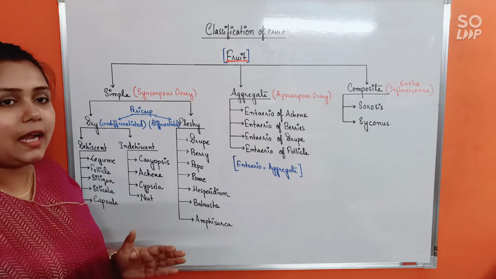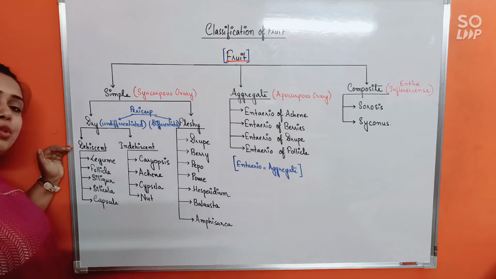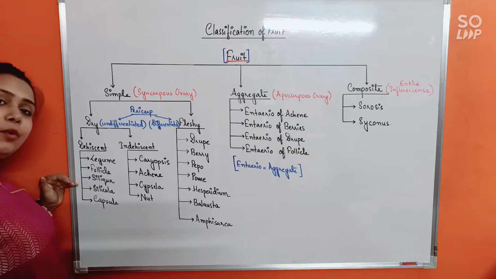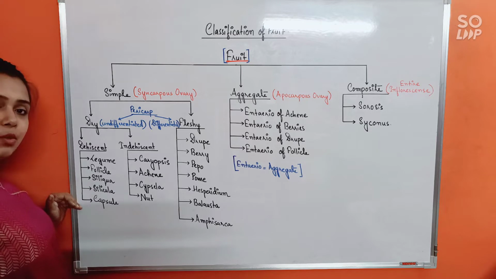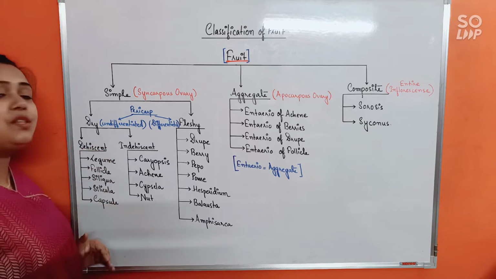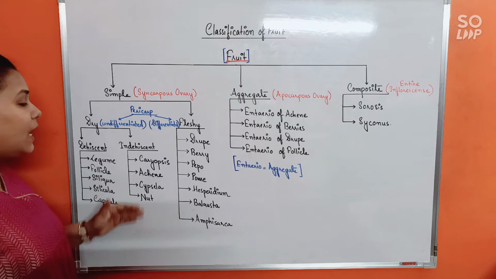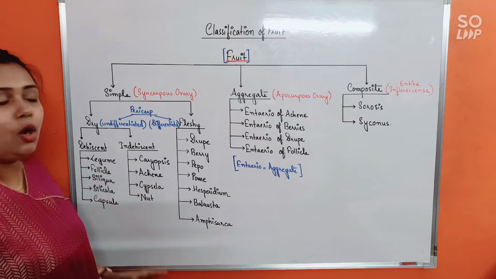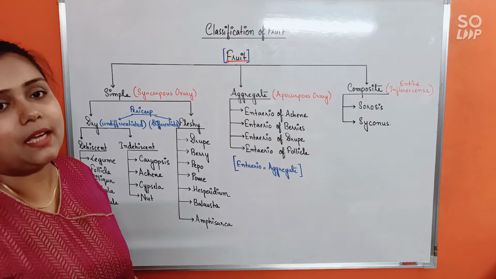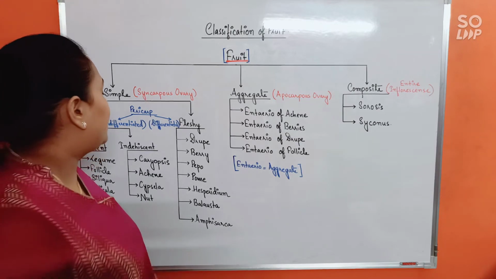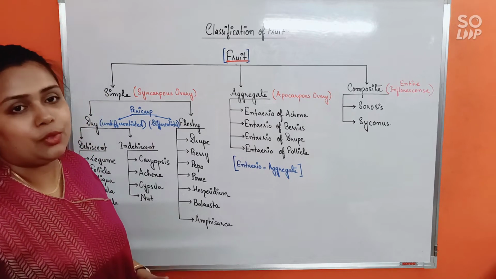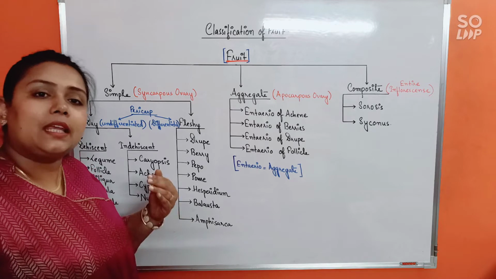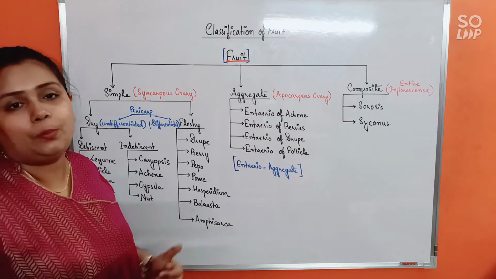Understood that? Fine. Now, dehiscent fruits can be of 5 types, as you can see: legume, follicle, siliqua, silicula and capsule. On the other hand, indehiscent fruits can be of 4 types: caryopsis, achene, cypsela and nut. All of that in detail we'll be discussing later on. Next, regarding fleshy fruits, I have already told you these are fruits where the pericarp will be tri-layered, that is epicarp, mesocarp and endocarp would be present.